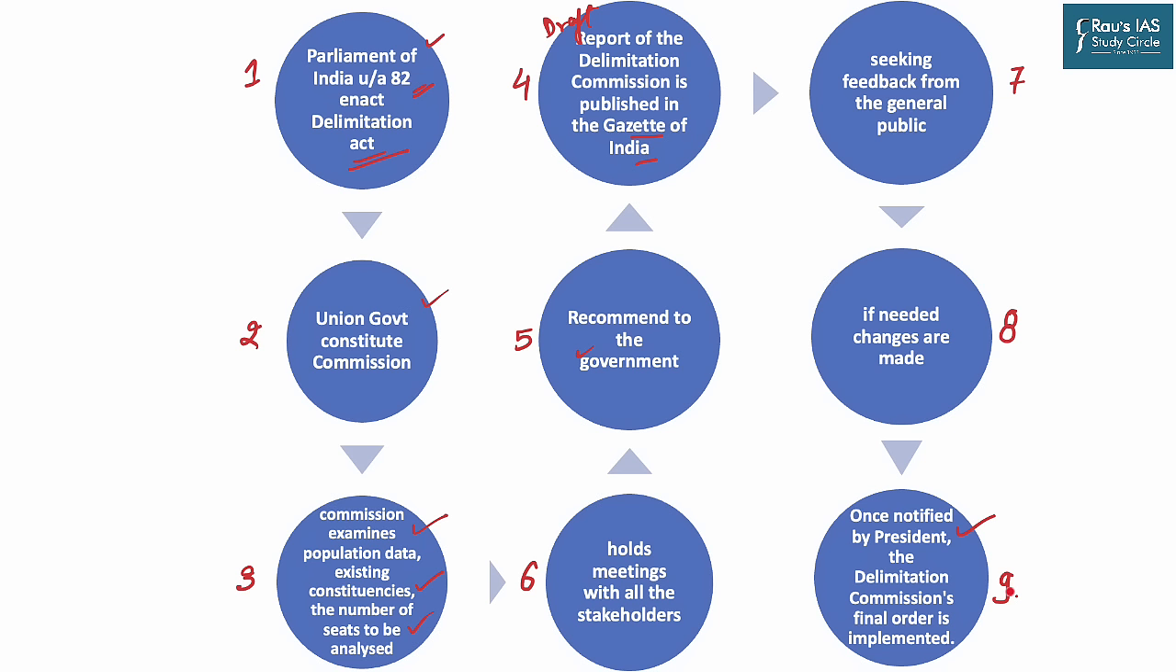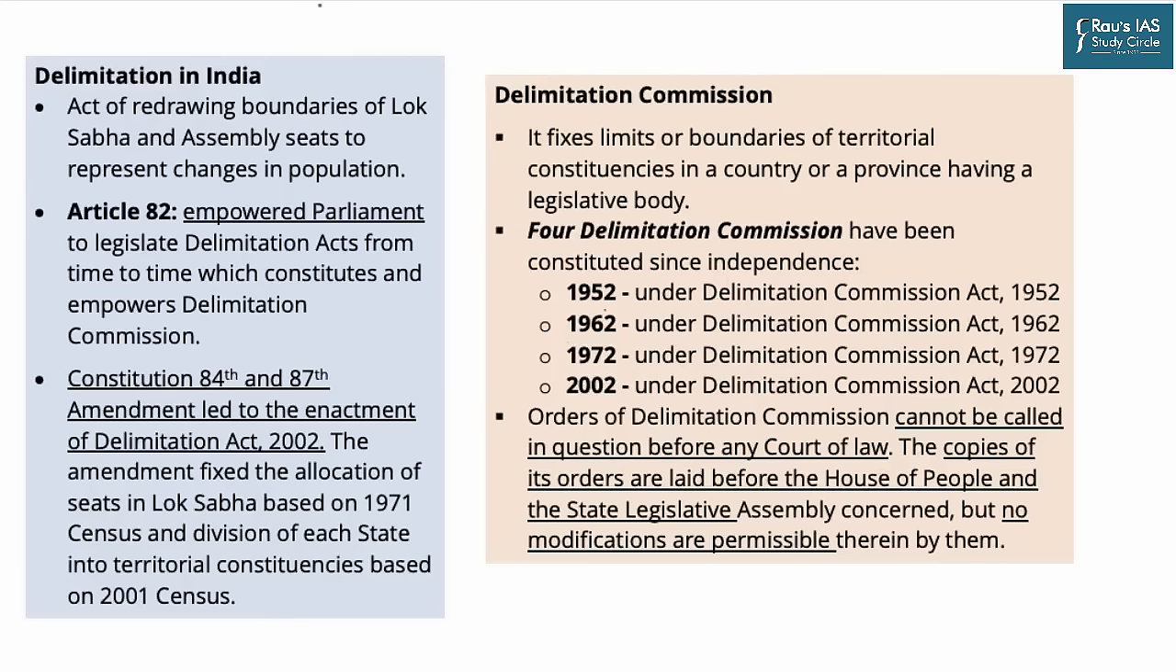Now we are going to look into the important provisions with respect to the delimitation commission and the basic issues faced by it. Now we come to the revision of what delimitation is. We have already done this previously, so we will take it in brief. Delimitation means the act of redrawing the boundaries of Lok Sabha or state assembly constituencies, which should represent an equal population for each and every seat.